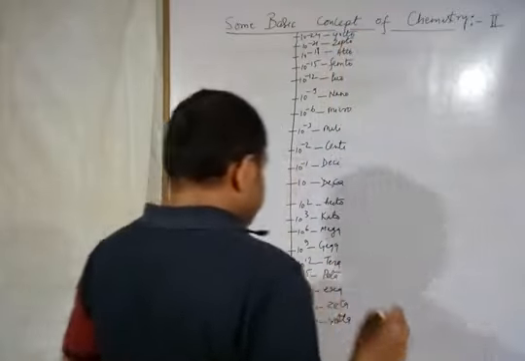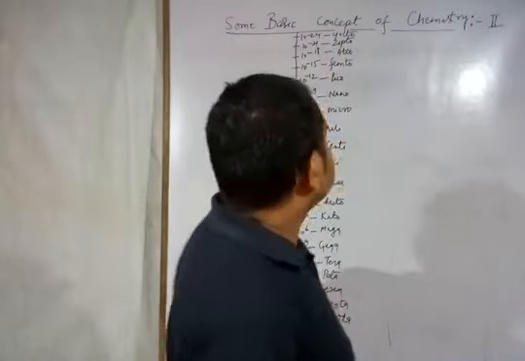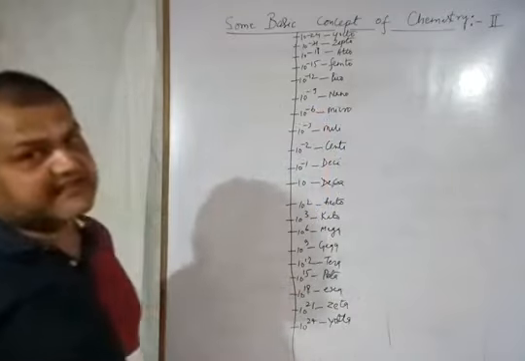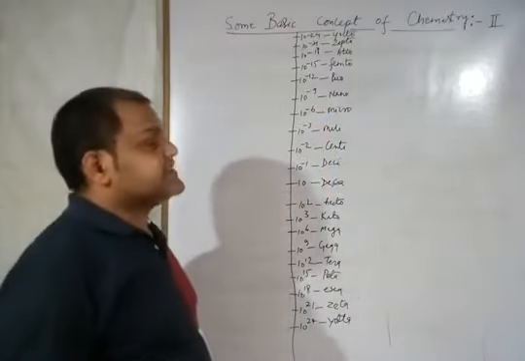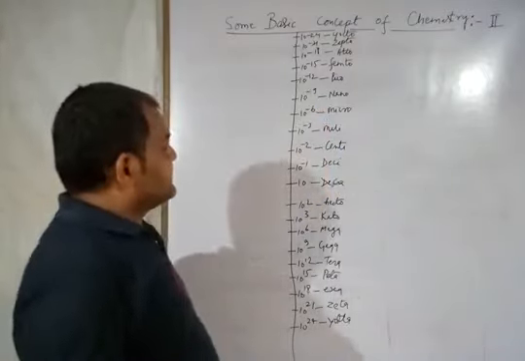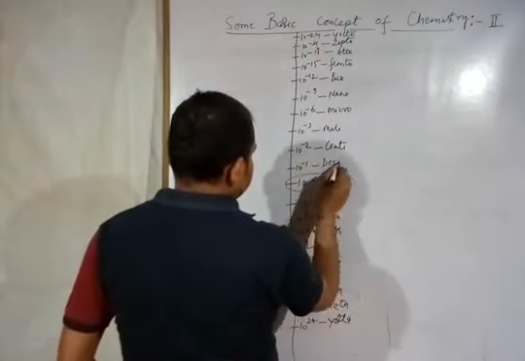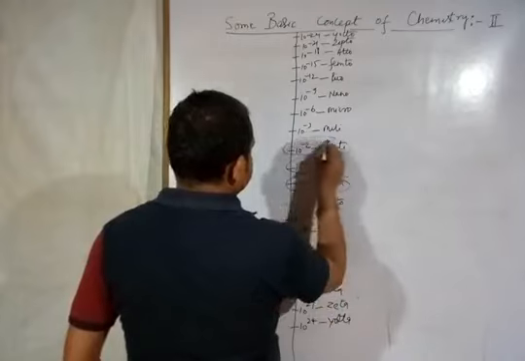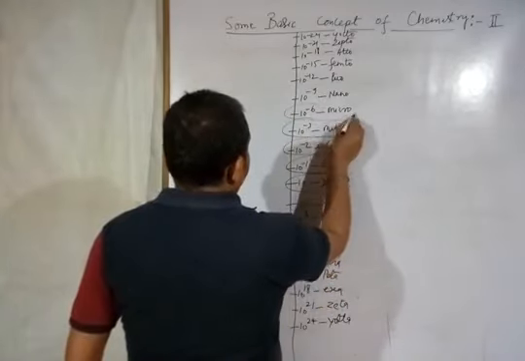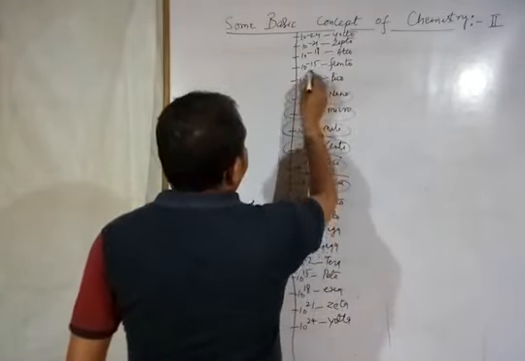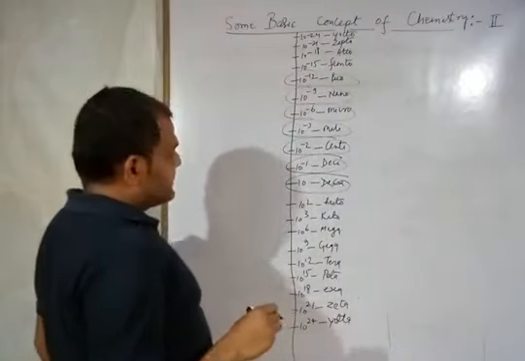These are the values which are used as prefixes in the international system, or you can say in the SI units. So the most frequently used are deca, deci, centi, milli, micro, nano, and pico. These are frequently used.